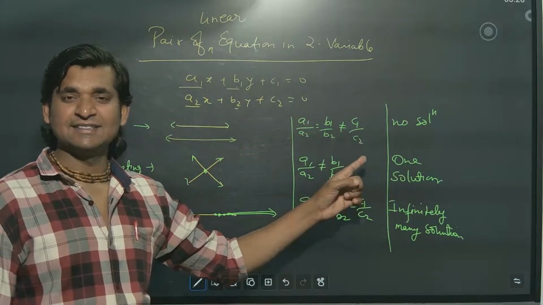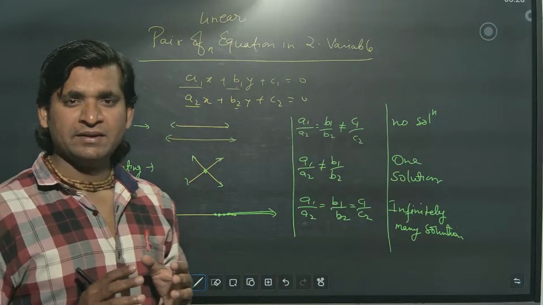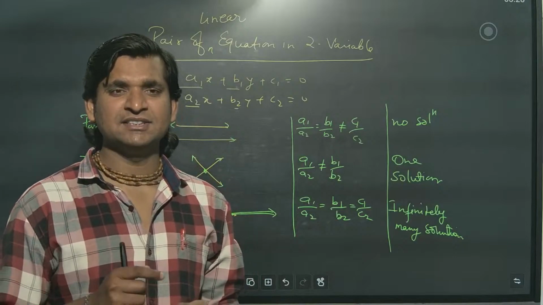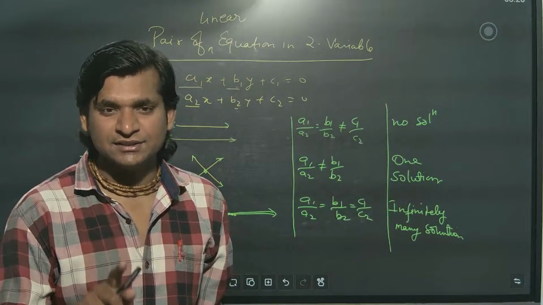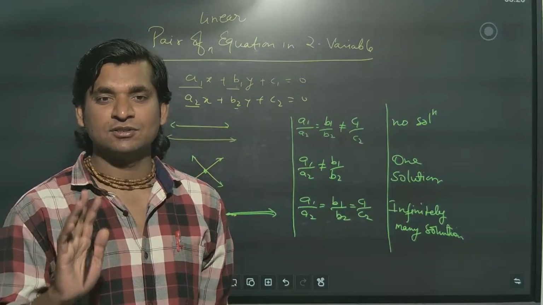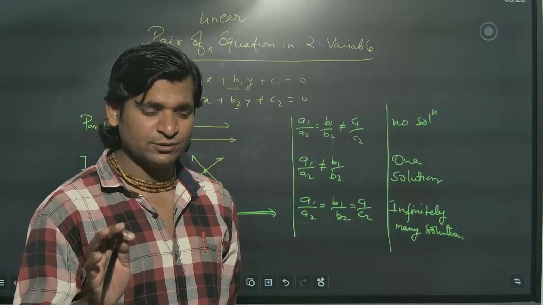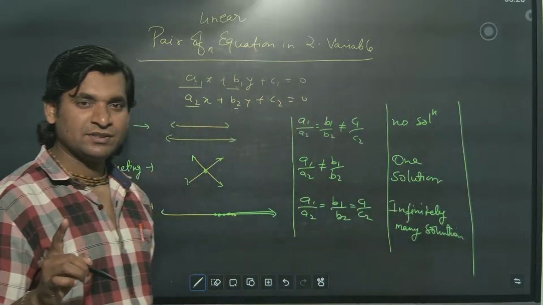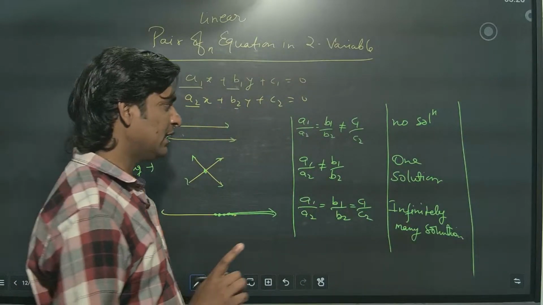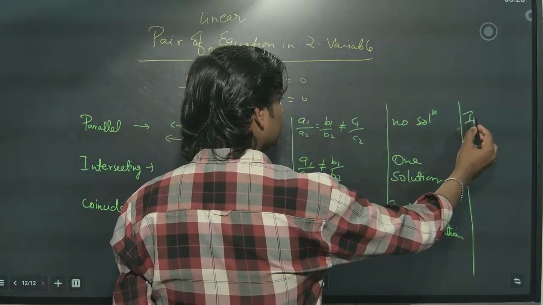Again, consistent and inconsistent. Consistent means which consist of a solution, which have a solution, they are known as consistent. Inconsistent means no solution. Which have no solution are known as inconsistent. No solution happens in only one type of line, that is parallel lines. So it is known as inconsistent.